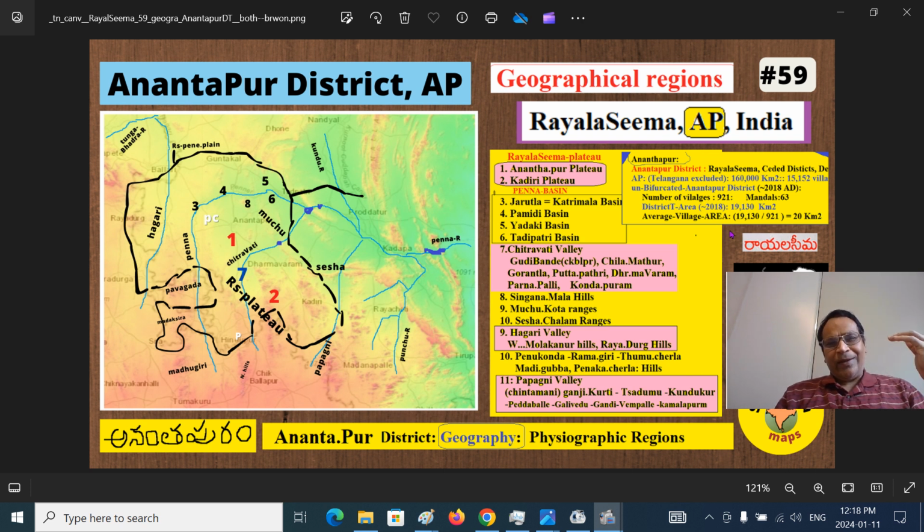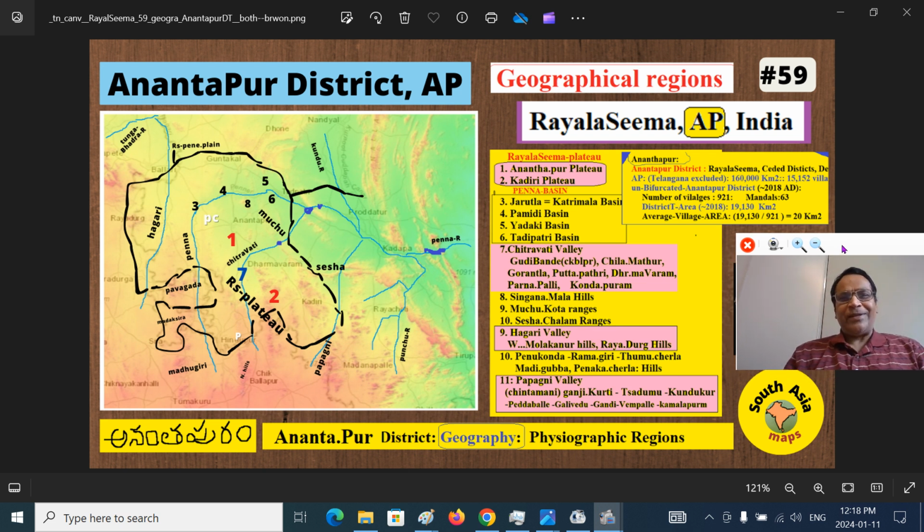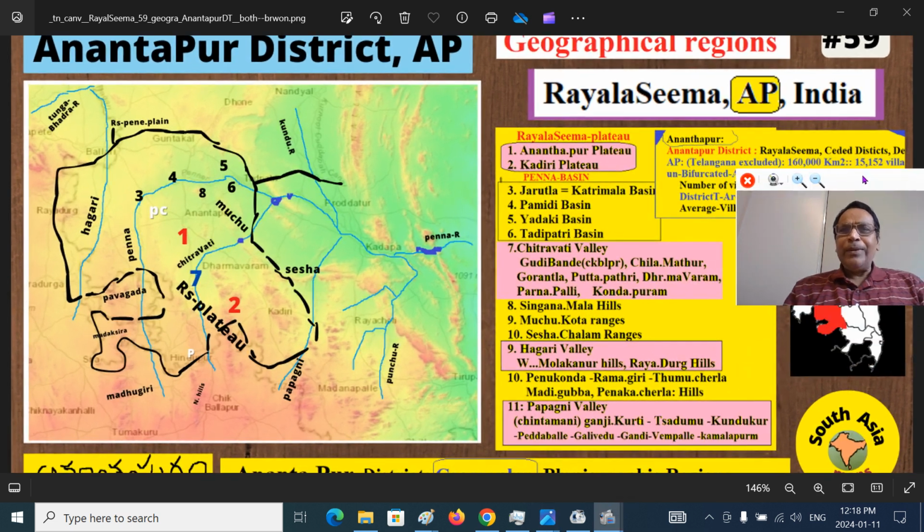That is exactly half of the land surface area of the Kerala province of Bharat. That means you can fit two Anantapur districts in Kerala. That is the indication, so you can have a broader idea about that. I will expand this so that you will get a bigger picture.